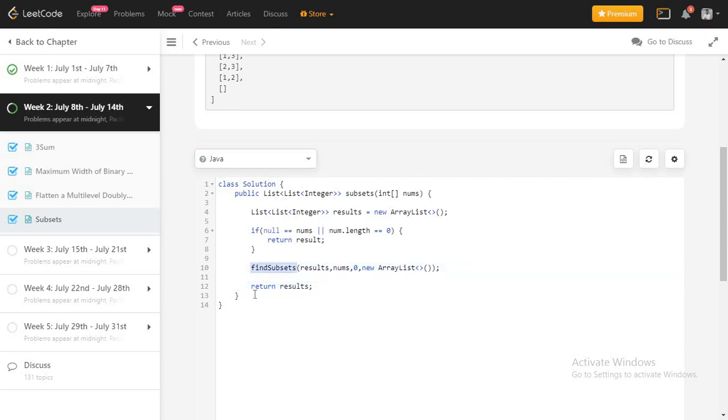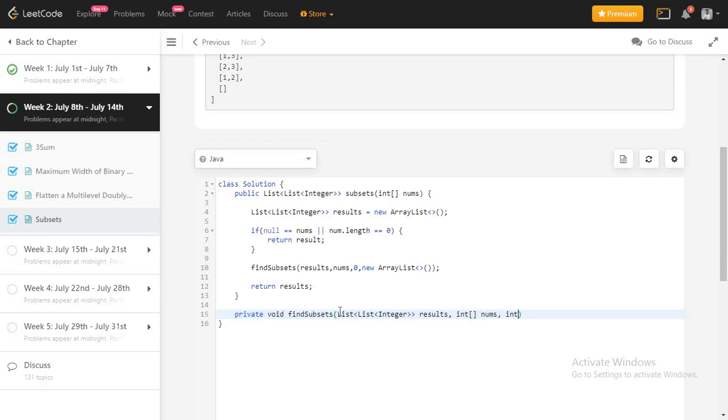Now I am going to write our actual function, in which we are going to traverse. Let me declare it as private, and we don't need to return anything, so we can declare it as void. Our parameters will be like this. At first we are passing the results list, so let me name it as results. Then we are passing our actual input array.